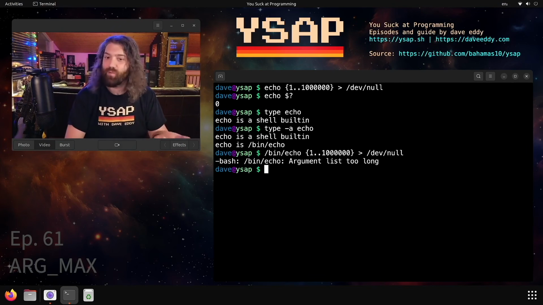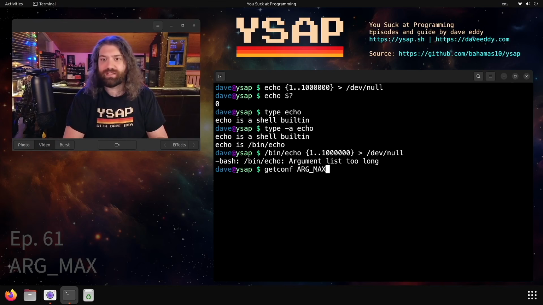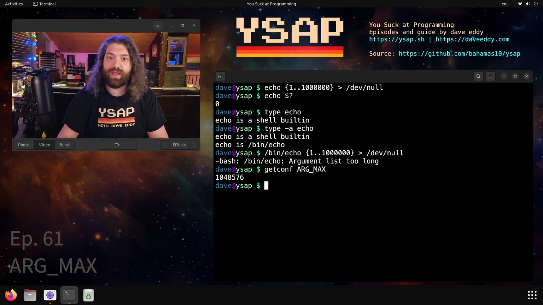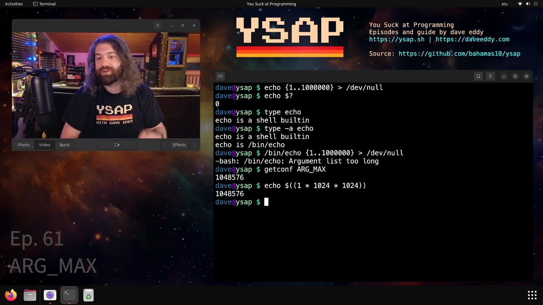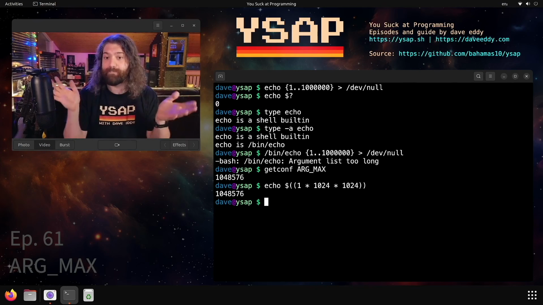So what's happening? What is this limit? Is there a limit to the number of arguments we can have? Kind of. Different operating systems will have different ways of showing this. I'm on my Mac. I think this works on Linux as well. You can do getconf ARG_MAX, and you can see we have this number here. What is that number? Well, I won't keep you in suspense. That is 1 times 1024 times 1024. That's what that number is. That is 1 megabyte. So ARG_MAX is 1 megabyte of data.